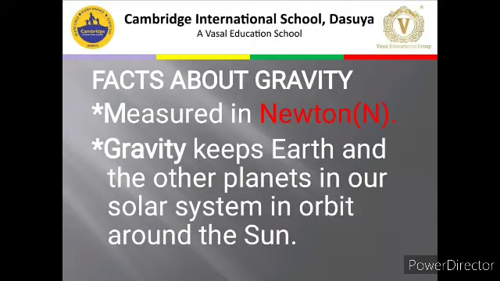This is only because of the gravitational pull. So gravity keeps the Earth and the other planets in the solar system in orbit around the sun. Obviously, this is also the reason we stay on the Earth. And the formation of tides is also because of this.